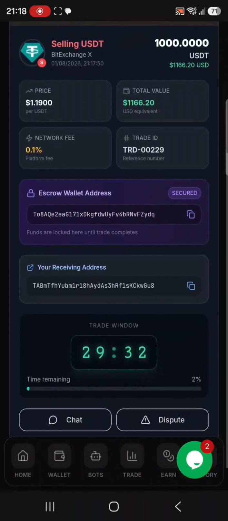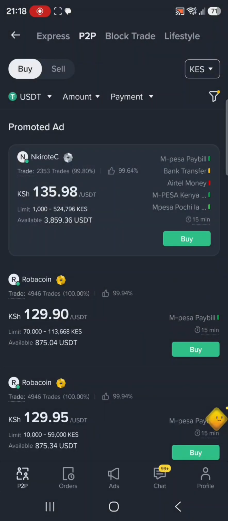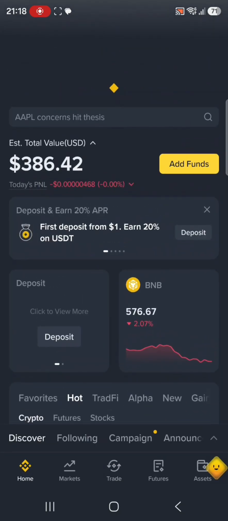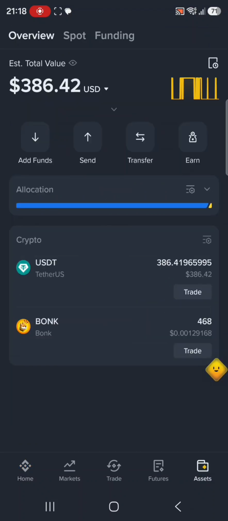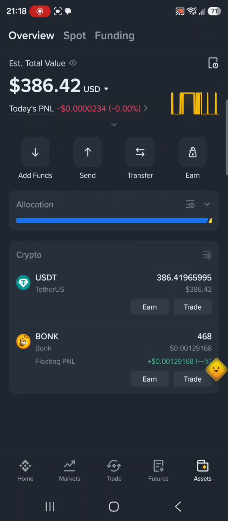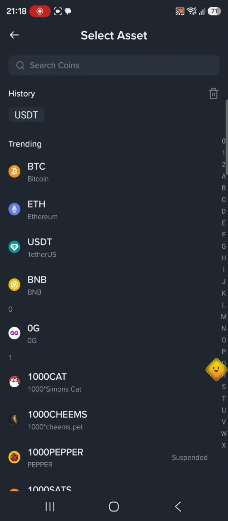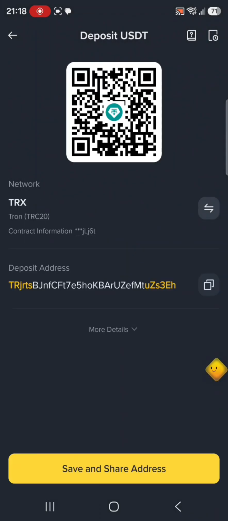So let's go and make a withdrawal as I had promised to my Binance account, and you can check the balance for now is 386.42. So we'll make a withdrawal of 50. Then we check the balance. You come on add funds, click on deposit assets, click on USDT, then TRC20, and copy your Binance address.